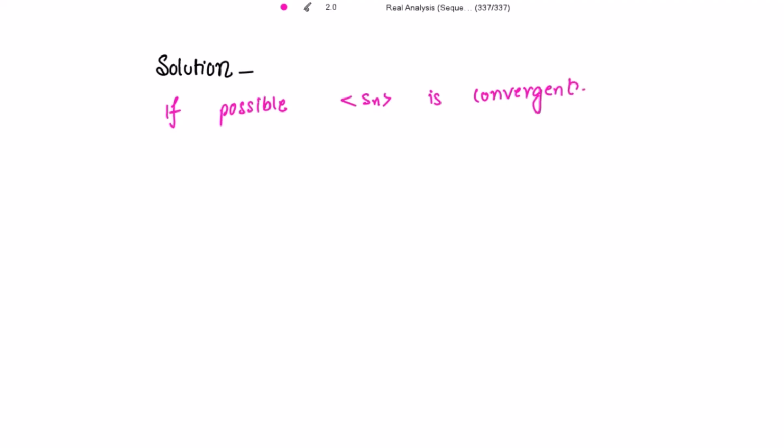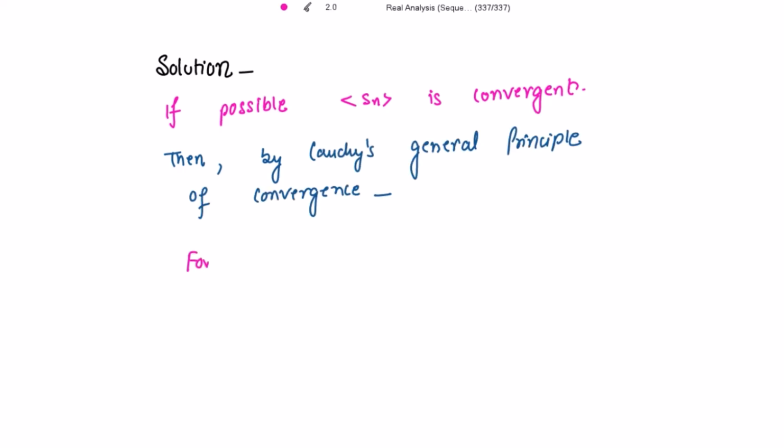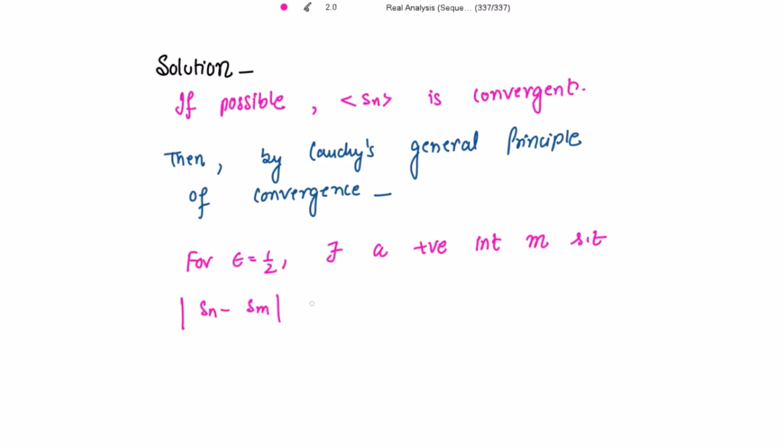And if the sequence is convergent, then by Cauchy's general principle of convergence, for epsilon equal to 1/2, there exists a positive integer m, such that the mod of Sn minus Sm is strictly less than epsilon, that is equal to 1/2. So it is strictly less than 1 by 2, for all n greater than equal to m.